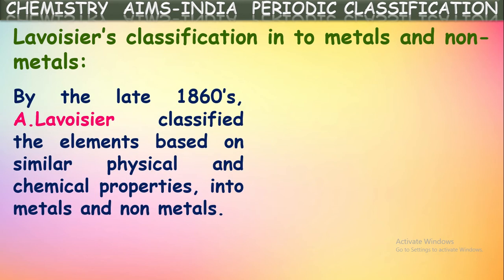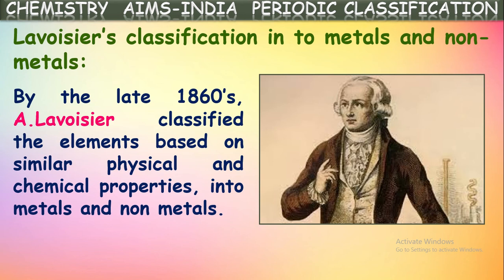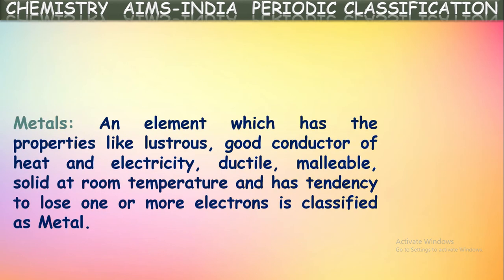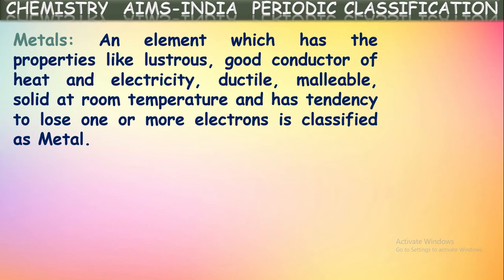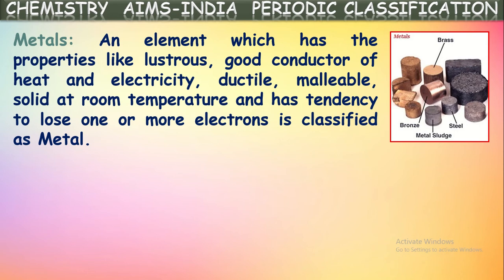By the late 1860s, Antoine Lavoisier classified the elements based on similar physical and chemical properties into metals and non-metals. So, for the first time, Lavoisier classified the elements into two groups. They are metals and non-metals. So, what are metals here? The elements which have properties like luster, good conductor of heat and electricity, ductile, malleable, and solids at room temperature and have the tendency to lose one or more electrons are classified as metals.